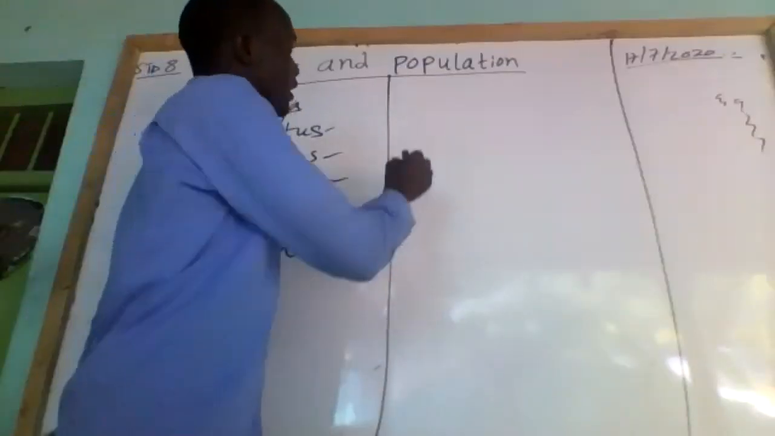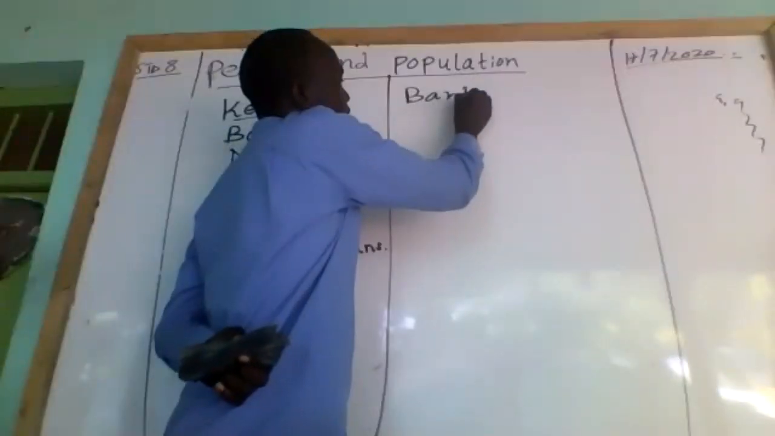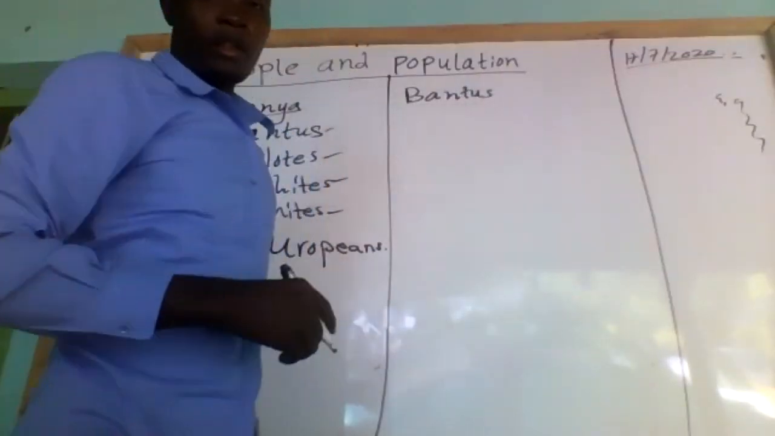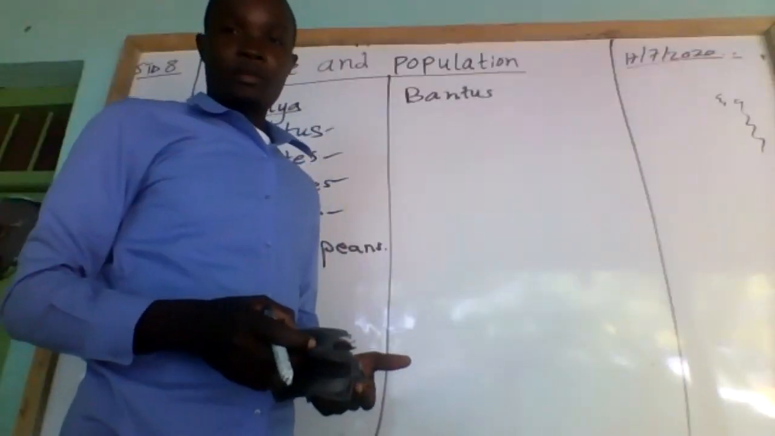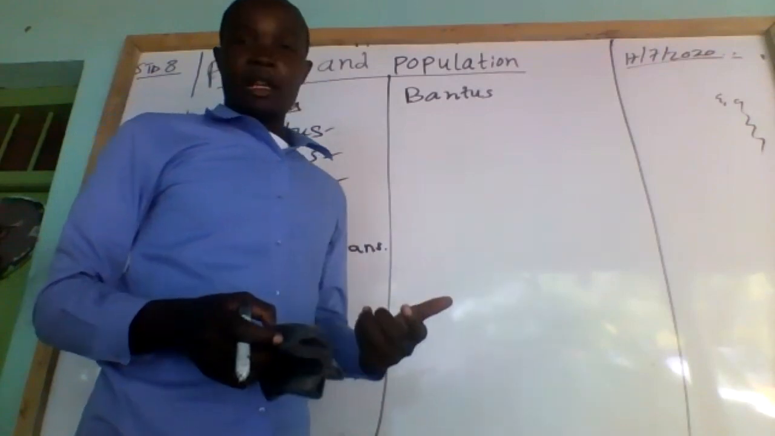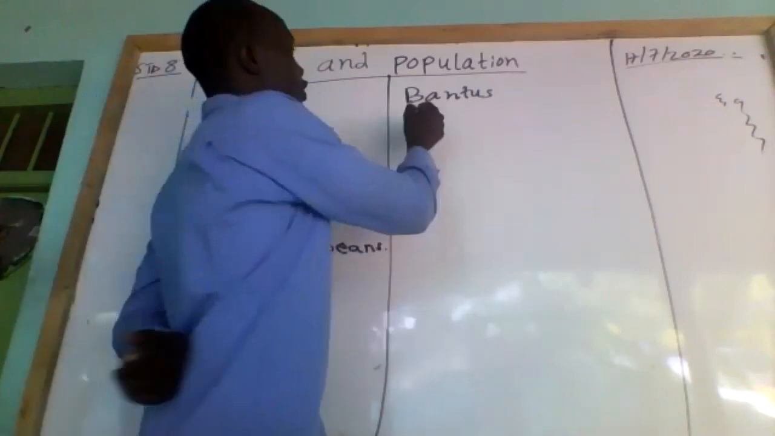So number one, we shall look at the Bantu. We shall look at the original homeland of the Bantu, where they migrated from, and the main economic activity of these people. Then also we shall look at the areas where they settled or some of the communities in Kenya. So let us look at the Bantu.